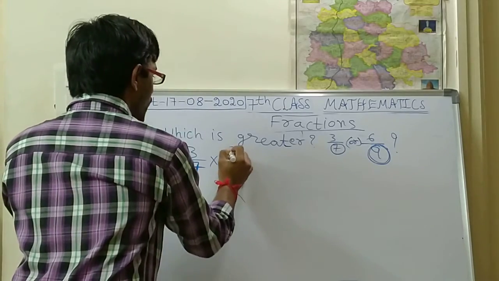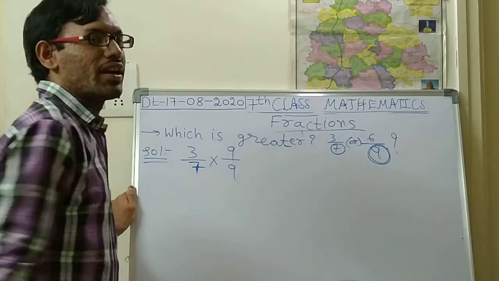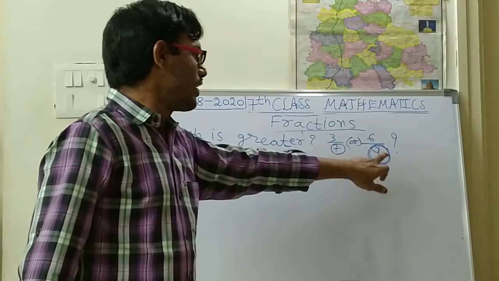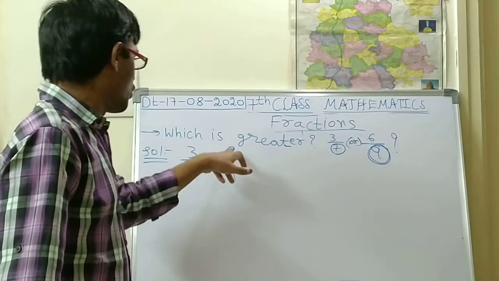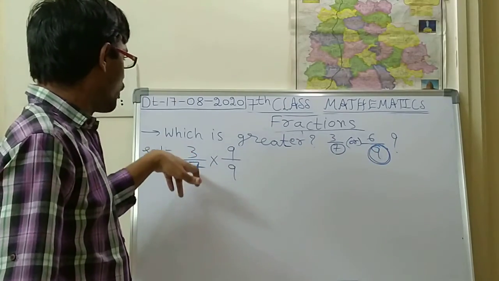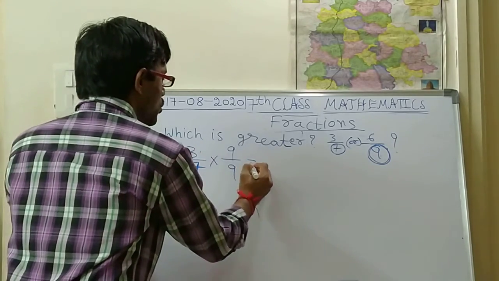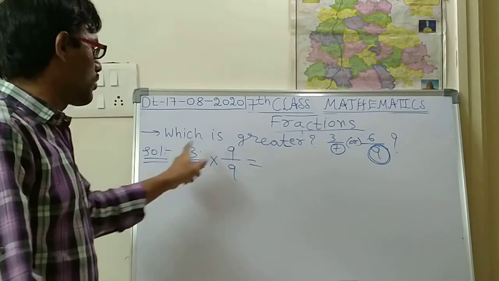Both the numerator and denominator you should multiply with the second denominator. Here this is the first denominator, this is the second denominator. With the help of the second denominator, you should multiply on both sides, numerator to numerator and denominator to denominator.